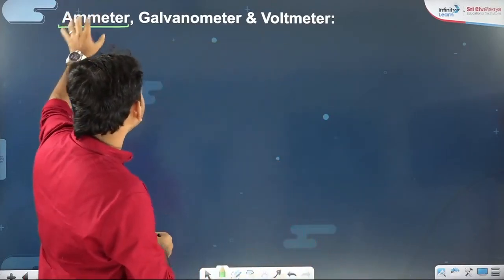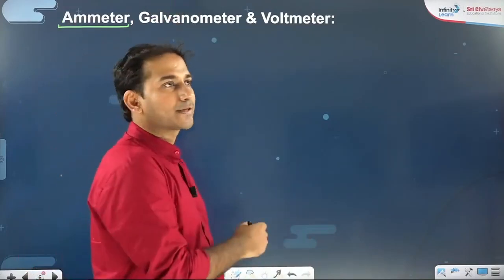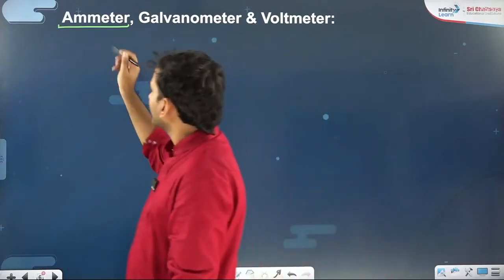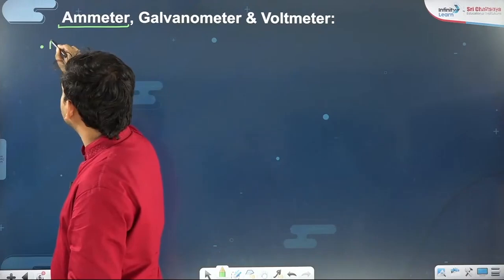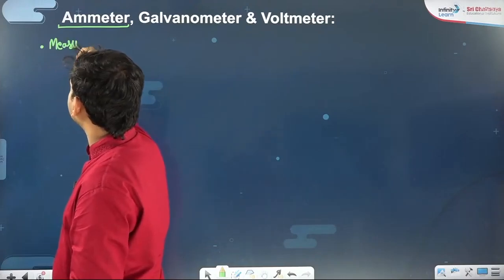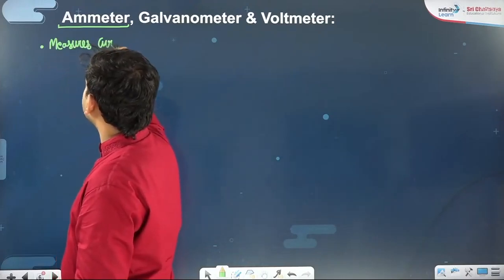What is the difference between ammeter and galvanometer? Sir, ammeter also measures current, galvanometer also measures current. Then what is the difference between the two? Galvanometer is generally used to measure a low amount of current, and ammeter is generally used to measure a high amount of current. So ammeter measures current.